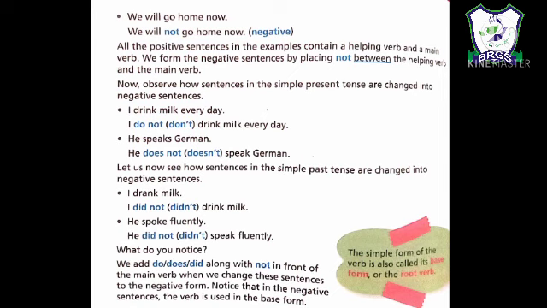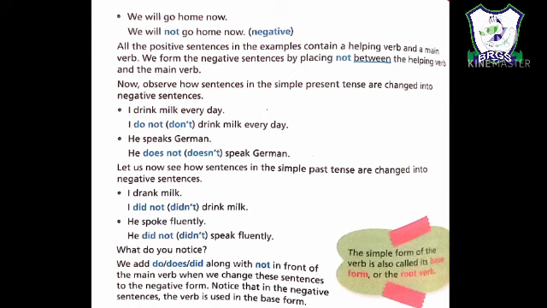So whenever we are not given any helping verb and we are just given the first form of verb or the second form of verb, then with the first form of verb we will use do or does not, according to the subject. If our subject is singular we will use does not, if our subject is plural we will use do not. And if we are given the second form of verb we will use did not. We will use did not irrespective of the subject, and with did not we will use the first form of verb.